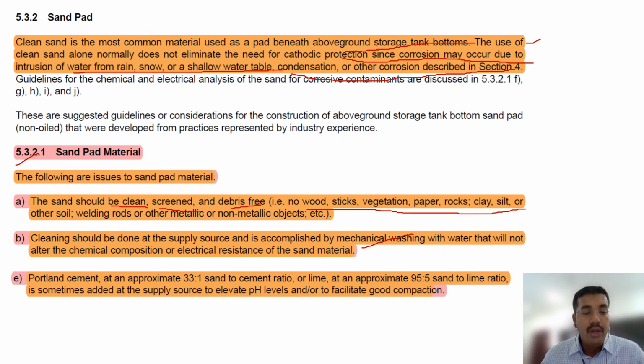Okay. Portland cement at an approximate 33:1 sand to cement ratio, or lime at an approximate 95 to 5% sand to lime ratio, is sometimes added to the supply source for elevated pH levels. If the pH is too high, then we have to control it by putting some cement. Okay, it will make a bond on the top of the sand so that the pH will be controlled.